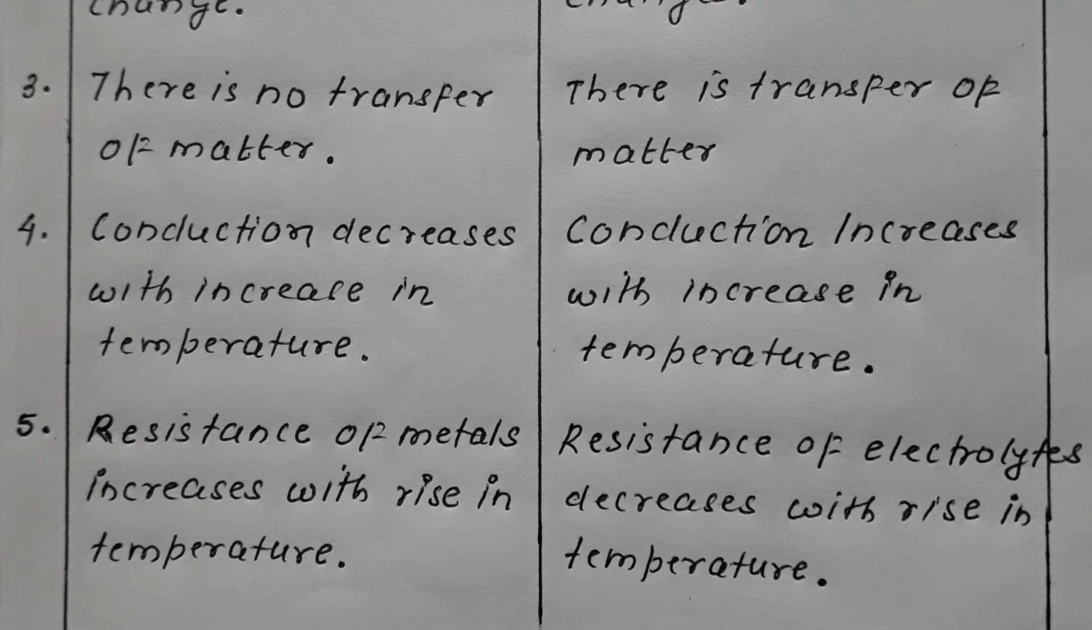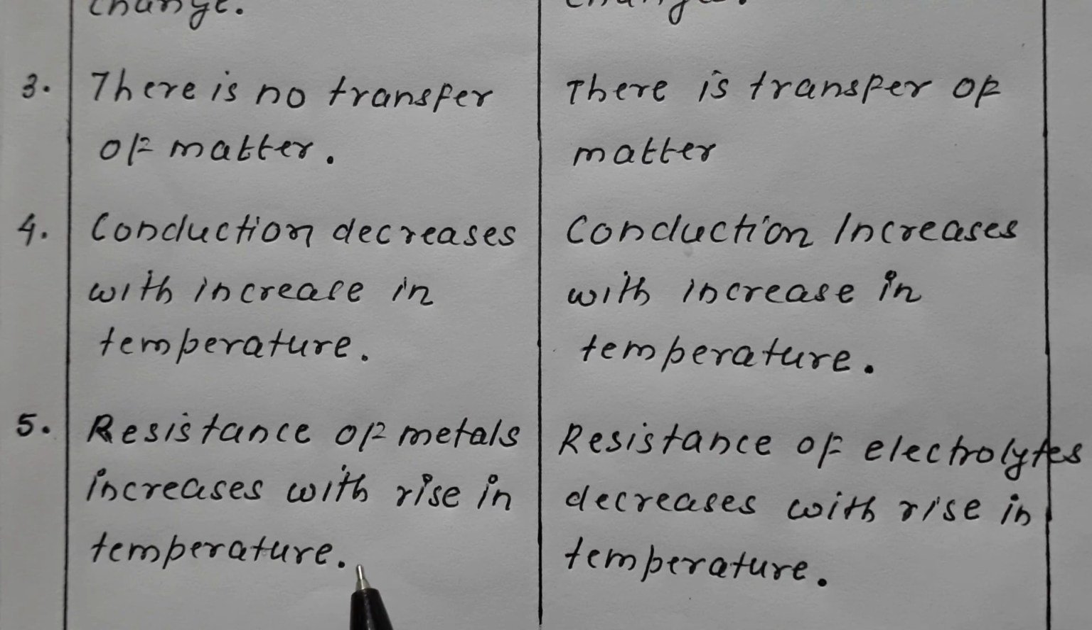The last but very important point in the difference between electrical and electrolytic conductivity, remember, the resistance of metals, I told you, the resistance of metal increases with rise in temperature. Reason I have already discussed: when temperature is increased, the kinetic energy of electron gets increased. Because of the increased mobility of electron, the collision between the electrons increases, which leads to the decrease in their mobility. So we say that resistance of metal increases with increase in temperature.